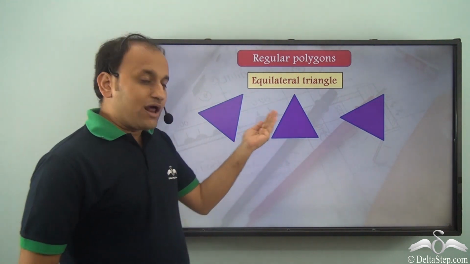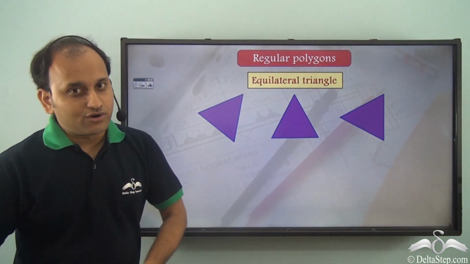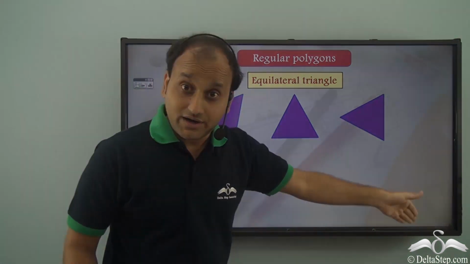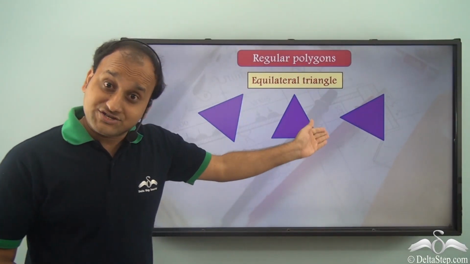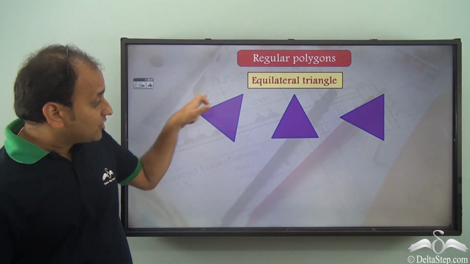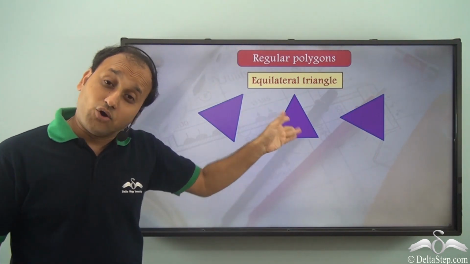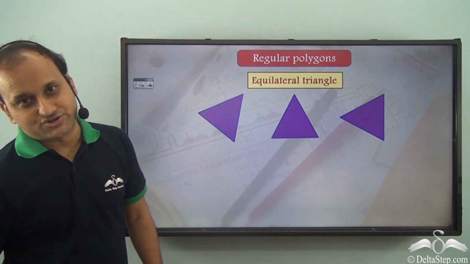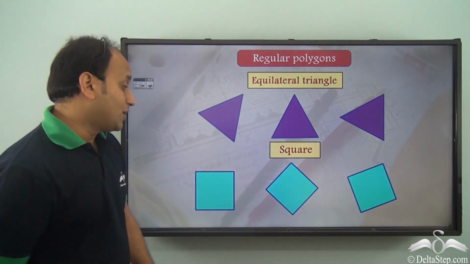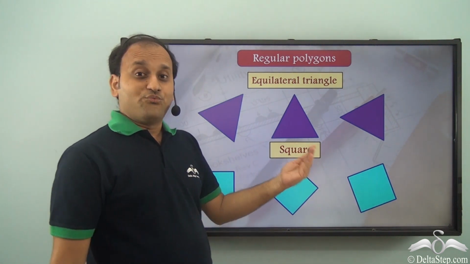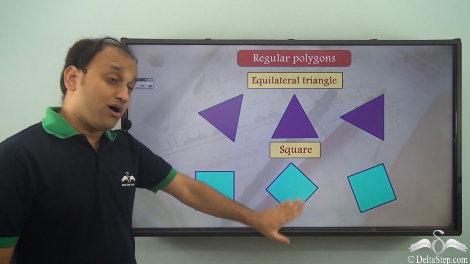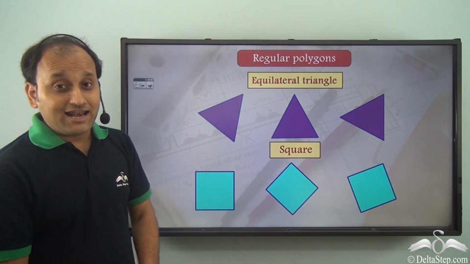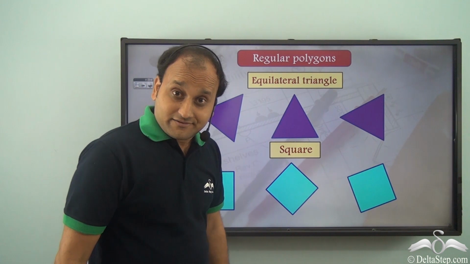So, what do we call such a triangle which is a regular triangle? We have a special name. When a triangle is regular, we call it an equilateral triangle. Whenever all the sides are equal and all the angles are equal in a triangle, we call it an equilateral triangle. What about a quadrilateral? When in the case of a quadrilateral, all the sides are equal and all the angles are also equal, then we call it a square.